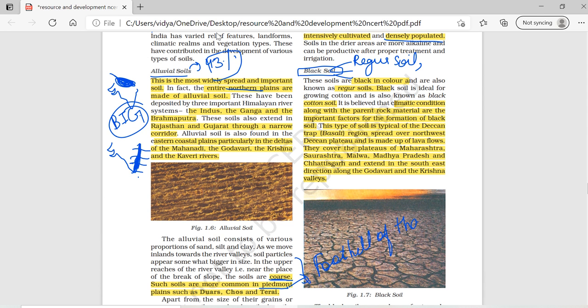It is also known as black cotton soil. As you know, it is black in color. The formation depends on two things: one is parent rock, and the other is climatic condition. These two factors determine the formation of black soil. In India it is made up of lava flow, and you can find it in the Deccan Trap region: Maharashtra, Saurashtra meaning south of Gujarat, the Central Plateau region, Malwa, Madhya Pradesh, Chhattisgarh, and some parts of the Godavari and Krishna Valley. There you can find black soil.